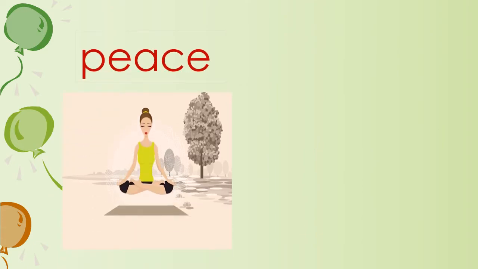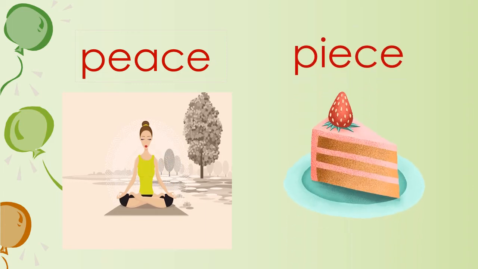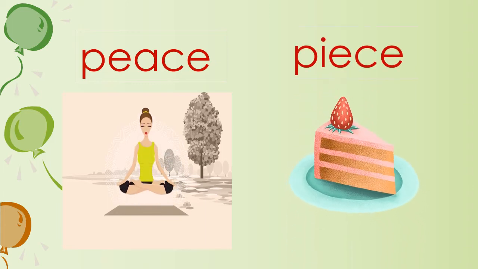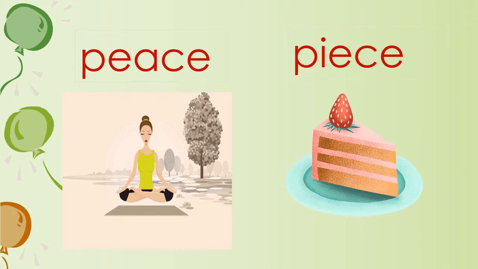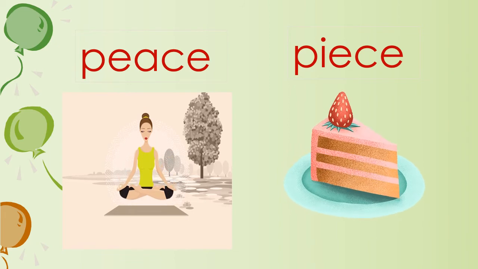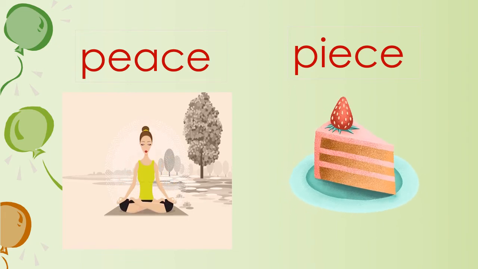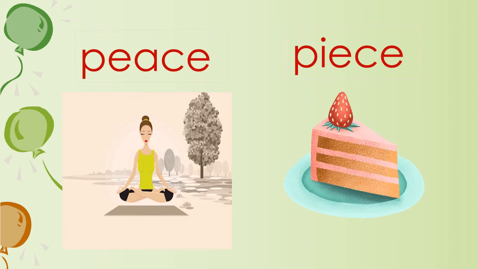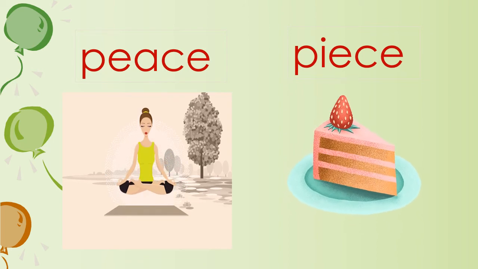Peace and piece. The first peace means when your mind is calm and at rest. The second piece means a part of something.